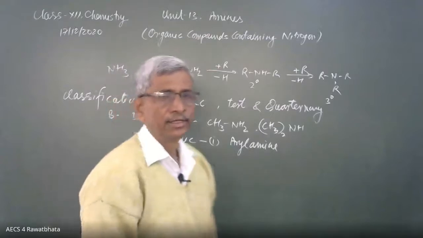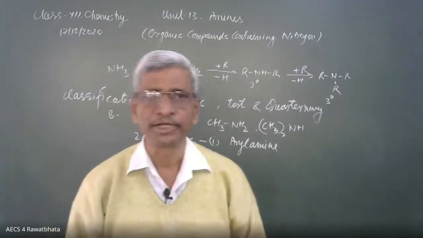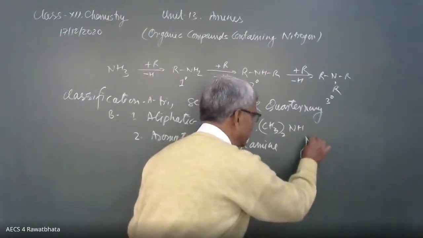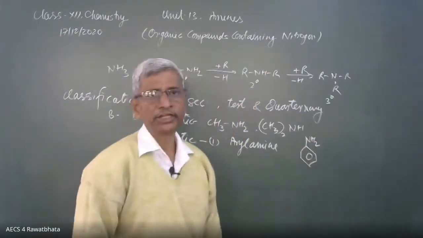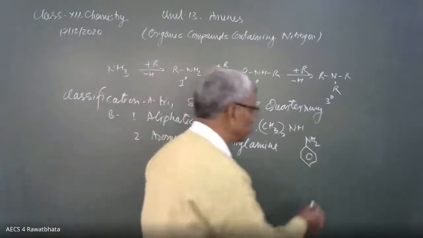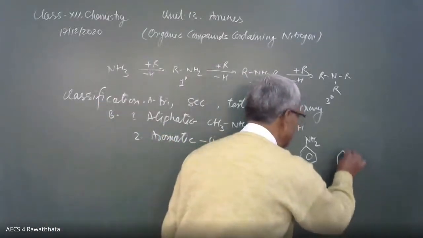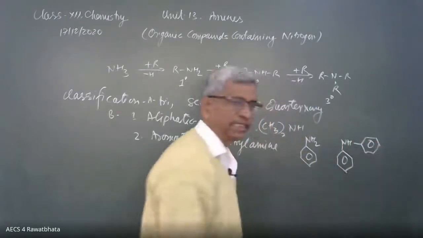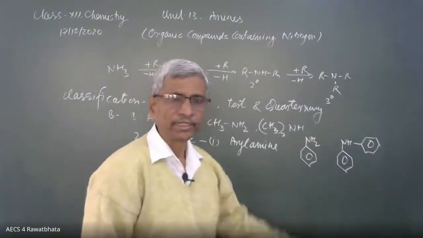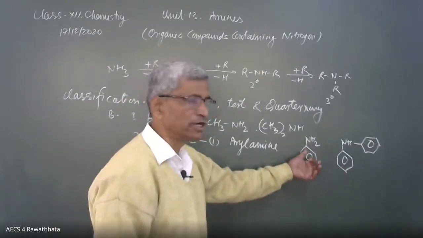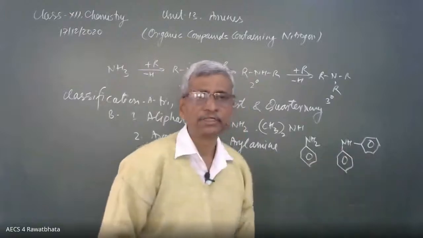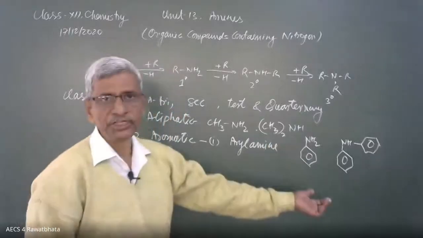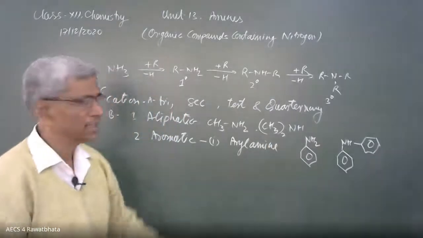Aryl amine, where an aryl group like benzene is directly attached to the nitrogen, like aniline. Here it is aromatic, NH2. This is a 1 degree aromatic amine. And when two benzene rings join with the nitrogen, here is NH and here are the benzene rings. Maybe 3 benzene rings can join. Then both are aromatic. This is 1 degree because nitrogen is attached with 1 carbon. This is 2 degree, nitrogen attached with 2 carbon atoms of 2 different benzene rings. It may be 3 degree also, and a quaternary salt is also obtained in that case.